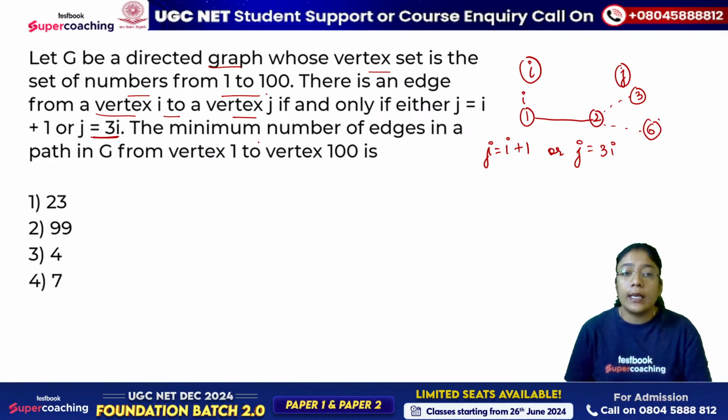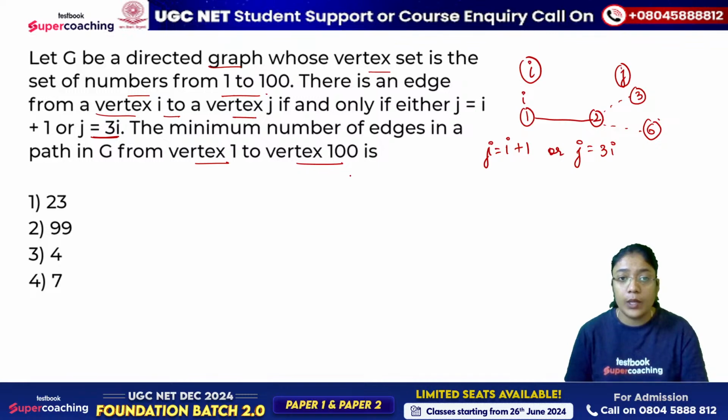Now you have to find a path with the minimum number of edges from vertex 1 to 100. So how many edges will be there in the shortest path from vertex 1 to 100? If you start from 1, you can go to 2, or directly to 3.